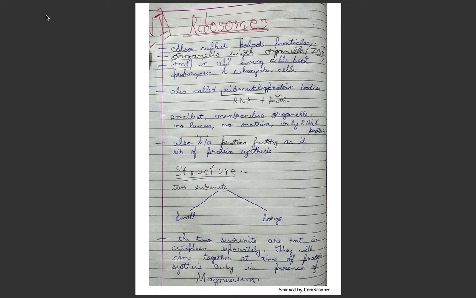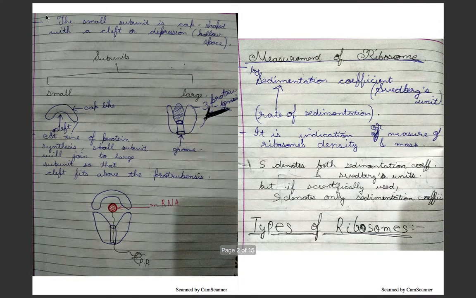Now their structure consists of two subunits, which are small and large. Both the subunits are present in the cytoplasm separately. However, they come together at the time of protein synthesis, and that also in the presence of magnesium ions, to form what is known as a ribosome. The small subunit is cap-like in shape, and on its lower end it has a cleft or depression-like structure that is actually a hollow space.